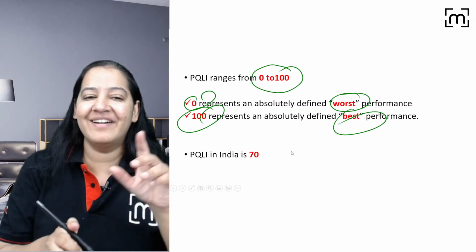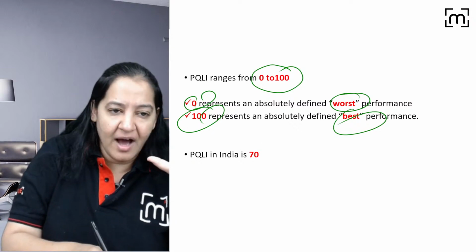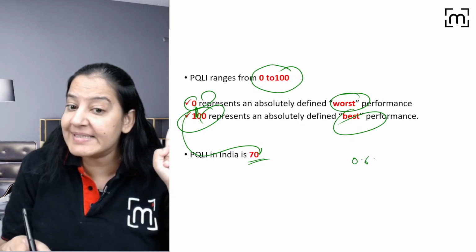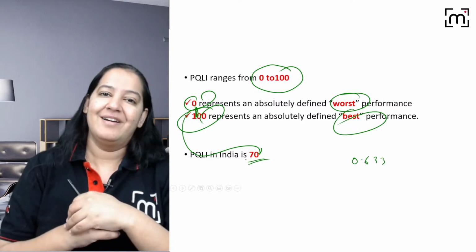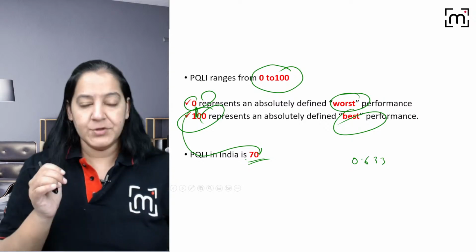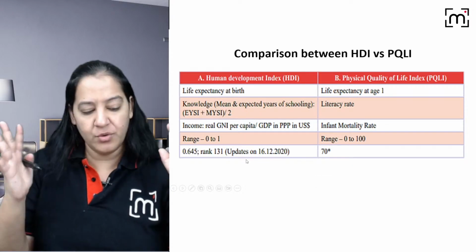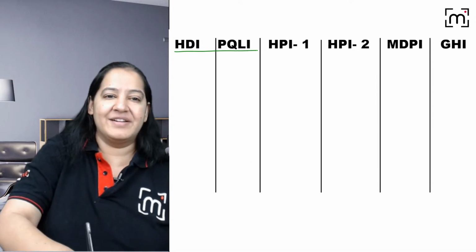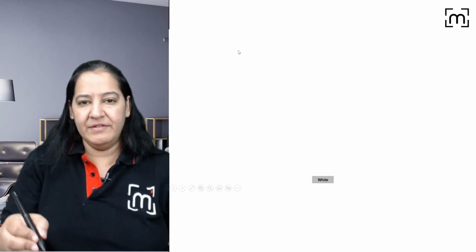What's the rank of India here? The rank, not rank, India's value is 70. What was India's value there? 0.633. Here it's 70. There it's 0 to 1, here 0 to 100. So I'm done with 2. Can you compare the two? We will make our own comparison. Can you help me with comparing? You have to fill it here. We will draw it again here. Please everyone participate.